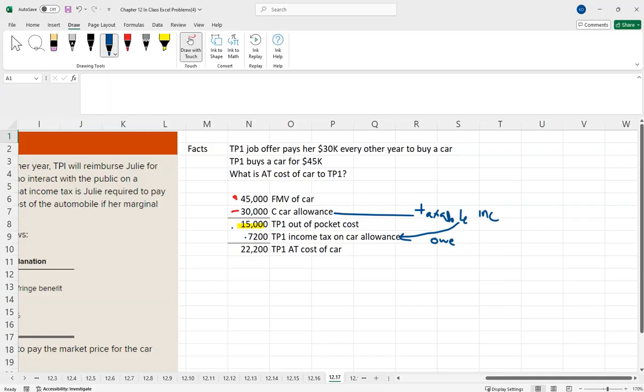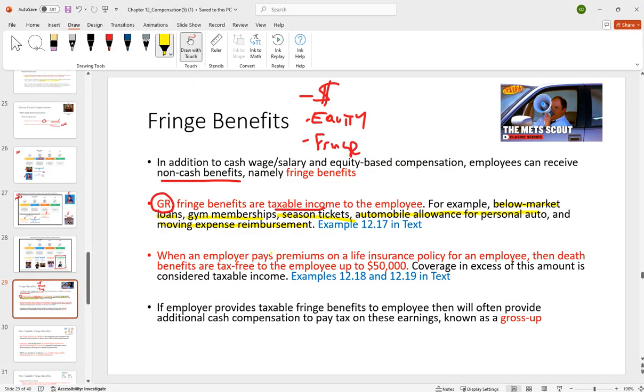So if you think about it, yes, they covered 30 and you paid 15 out of pocket, but then when you do your taxes, you're going to have to pay 7,200. The combo of these two would be the total cost of the car to you after you consider the tax implications. We're going to walk through various fringe benefits. We will see that while the general rule is they're taxable, there's a slew of them that are not taxable. And most of the time, if you're an average employee, the ones you're going to experience in your life are going to be non-taxable fringe benefits.